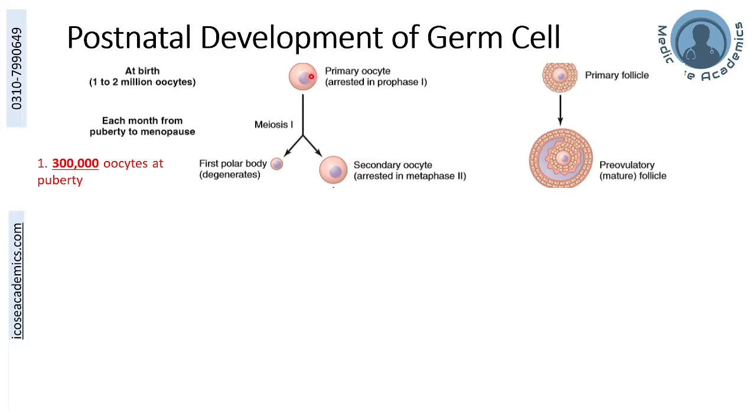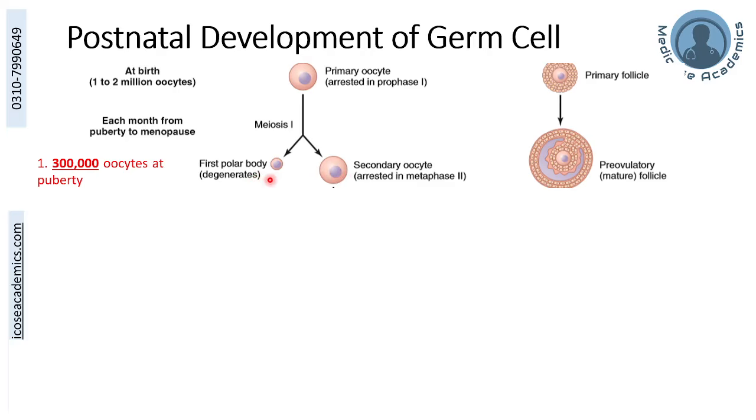The one primary oocyte divides into two, forming one secondary oocyte and the other one the first polar body, which will then degenerate. Both two cells will not be functional; rather, one will persist as the secondary oocyte, whereas the other one will be the polar body that will be degenerated.